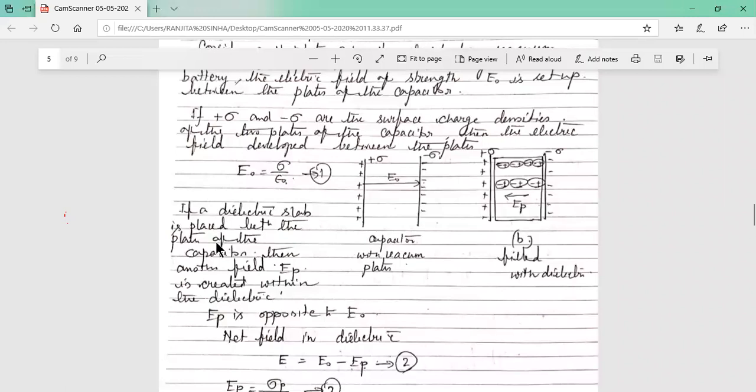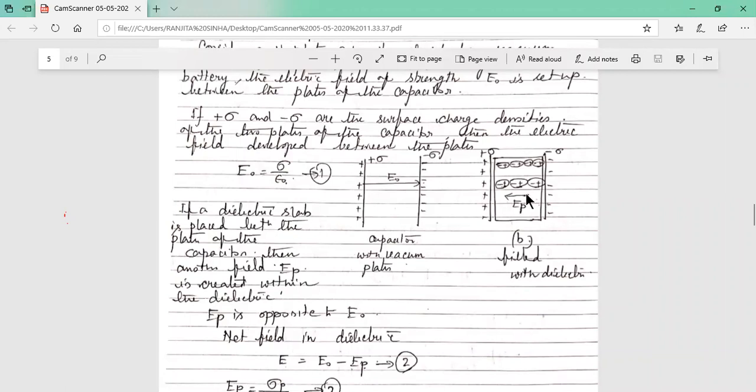Now if a dielectric slab is placed between the capacitor plates, then another field EP is created within the dielectric, an extra electric field. EP is opposite to E0. You can see this EP is in this direction and E0 in this direction. They are opposite to each other.